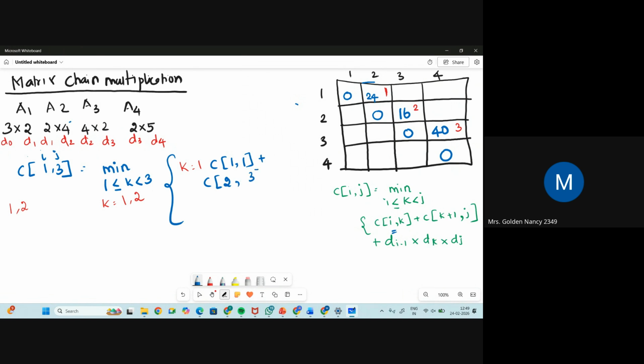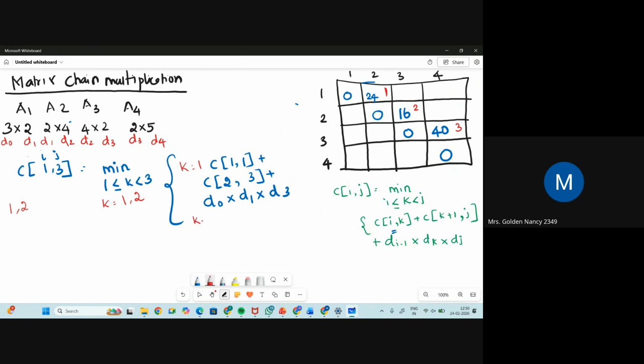It is 3, plus d of, what is i minus 1? i value is 1, 1 minus 1 is 0, into d of k value, which is 1, into d of, what is the value of j? It is 3.